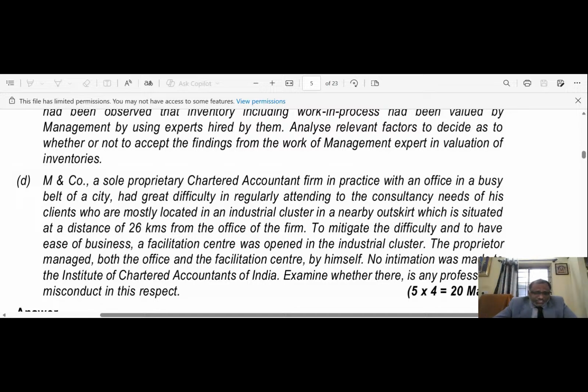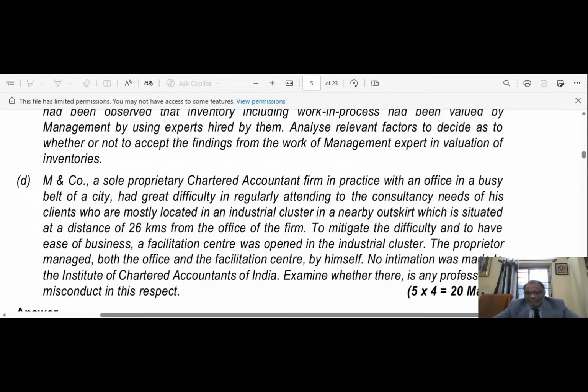In this regard, if you are out of the city or in some other city, you are required to maintain a full-time chartered accountant as a branch auditor. But here, we'll see the thing where he maintains a branch office in the same city, as per section 27 of the Chartered Accountants Act 1949. If a chartered accountant in practice has more than one office in India, each one of these offices should be in the separate charge of a member of the Institute.